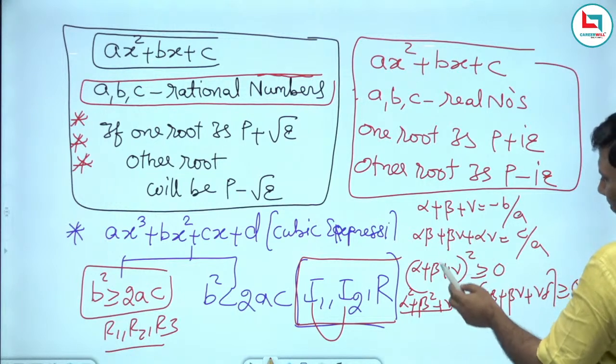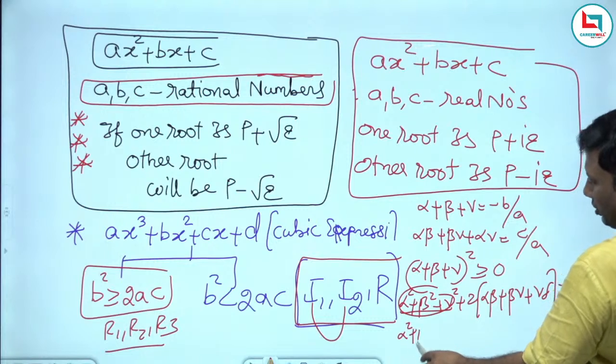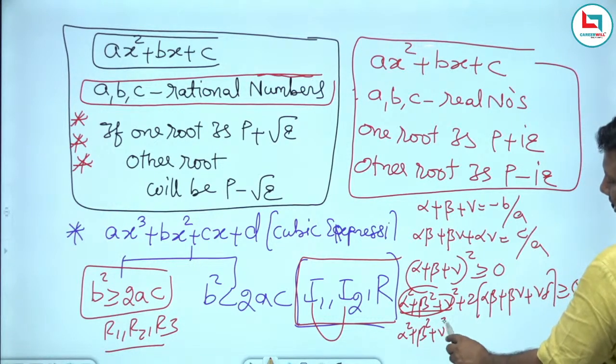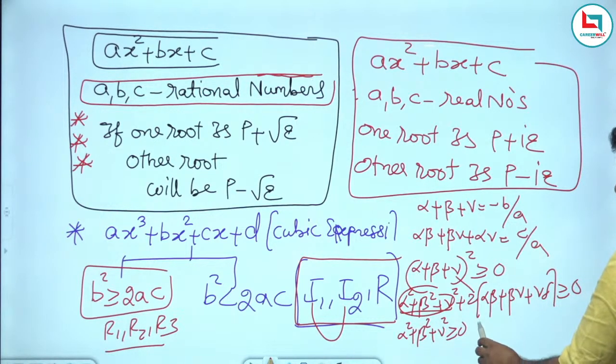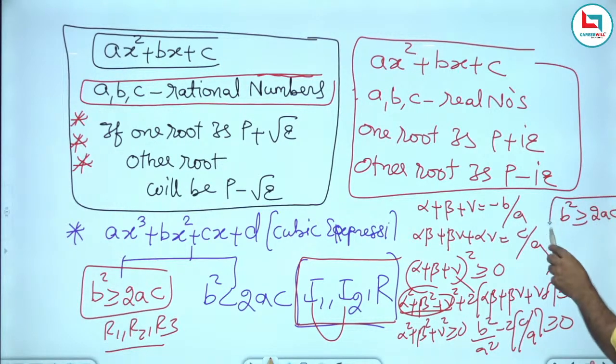Alpha plus beta plus gamma whole square is greater than or equal to 0. So this minus this: b square by a square minus 2 into c by a is greater than or equal to 0. b square greater than or equal to 2ac.